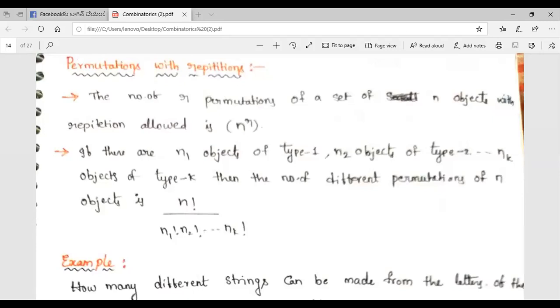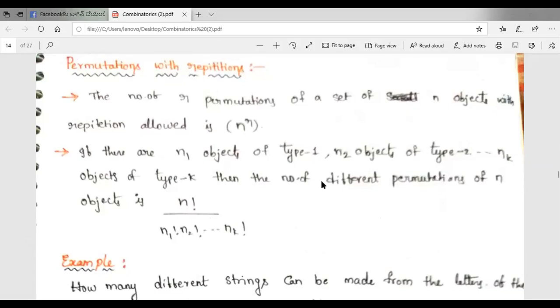If there are n1 objects of type 1, n2 objects of type 2 and so on, nk objects of type k, then the number of different permutations of n objects is n factorial by n1 factorial, n2 factorial and so on nk factorial. So the formula for permutations with repetitions is n factorial by n1 factorial, n2 factorial and so on nk factorial.